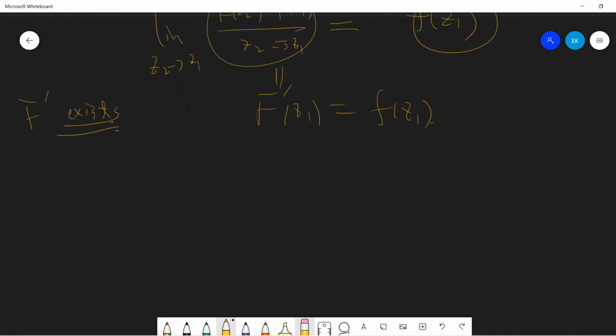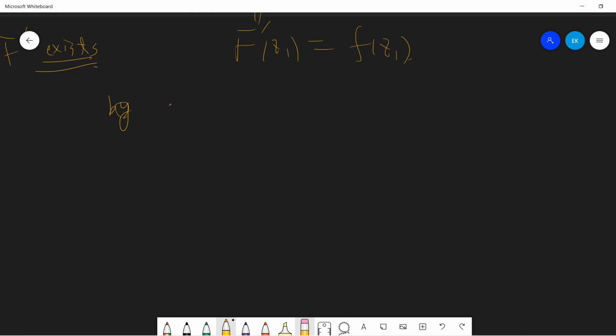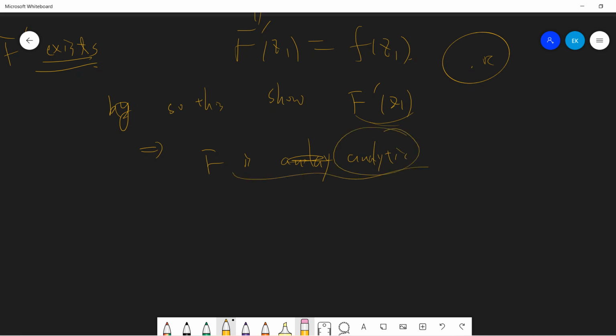So this shows F prime exists. The limit exists at every point inside R, so the derivative exists, and F is analytic. Remember this is the definition of analytic: a function is analytic if its derivative exists everywhere. So by our definition F is analytic, and so f is the derivative of an analytic function. This is the complex analysis result we want to use.